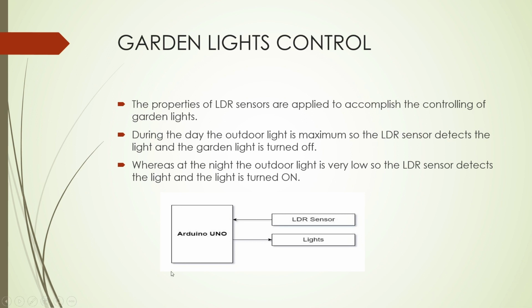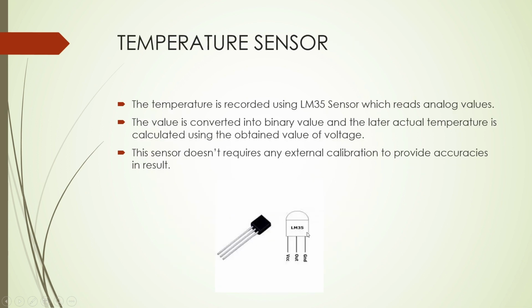As you can see in the diagram, this is the Arduino Uno board, and the LDR sensor detects the light and transfers the information to the Arduino Uno board, which in turn controls the lights. Next, temperature sensor. The temperature is recorded using an LM35 sensor, which reads analog values. The value is converted into a binary value, and later the actual temperature is calculated using the obtained value of the voltage.